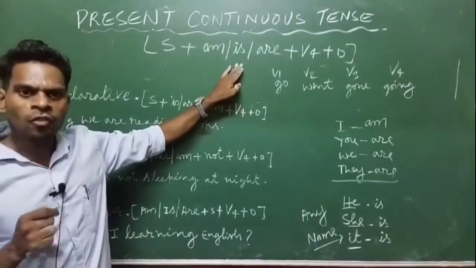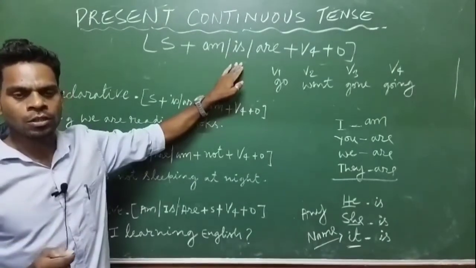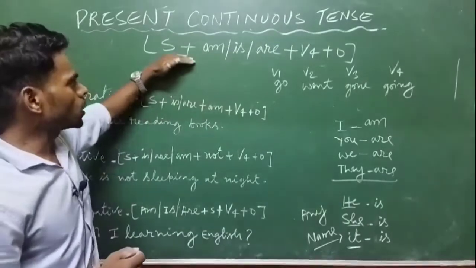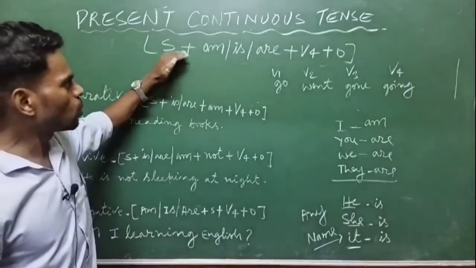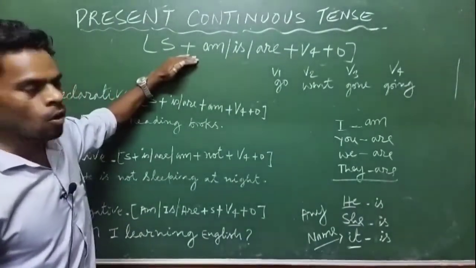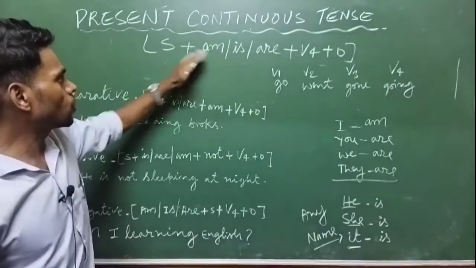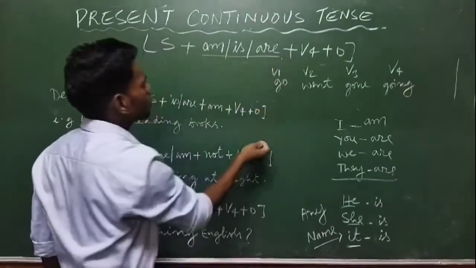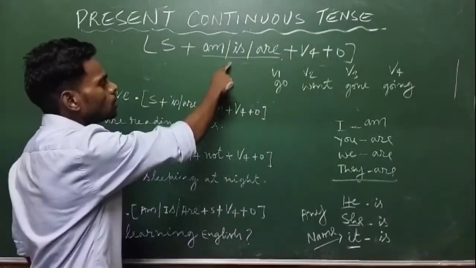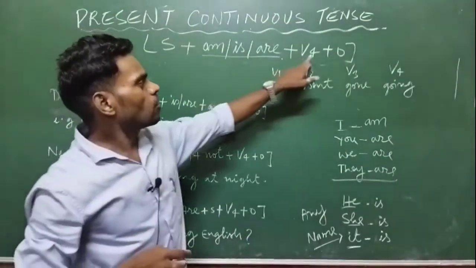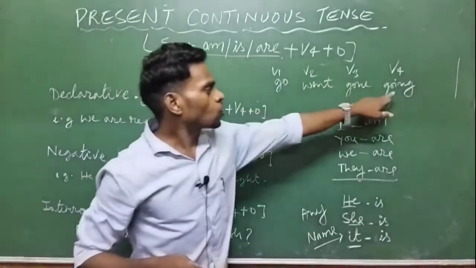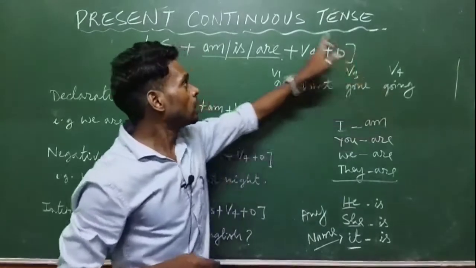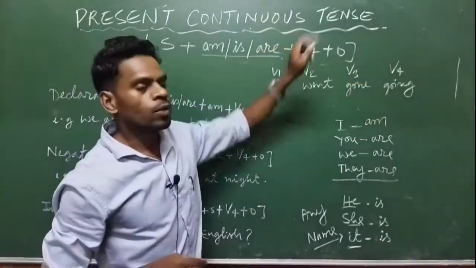To identify or recognize present continuous tense, you need to follow this structure or remember this pattern. First the subject, then the helping verbs, mostly is, are, then V4. The fourth form of the verb is written in present continuous tense.